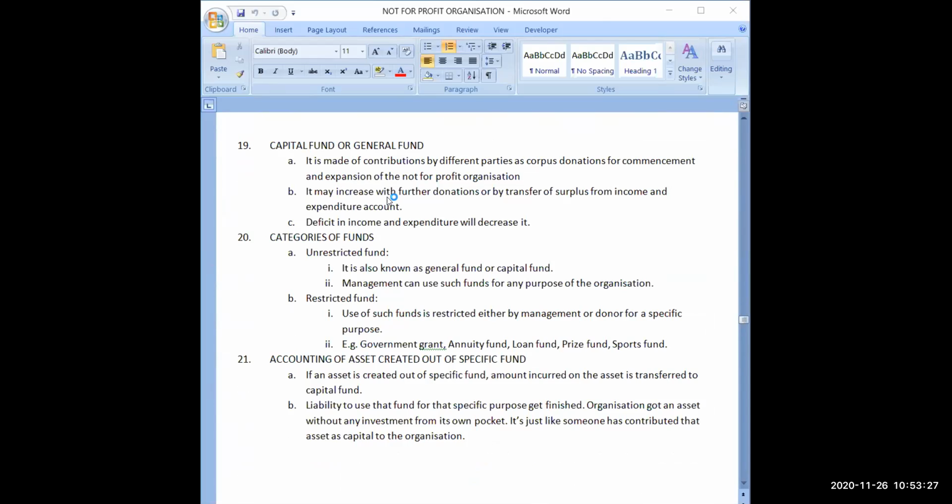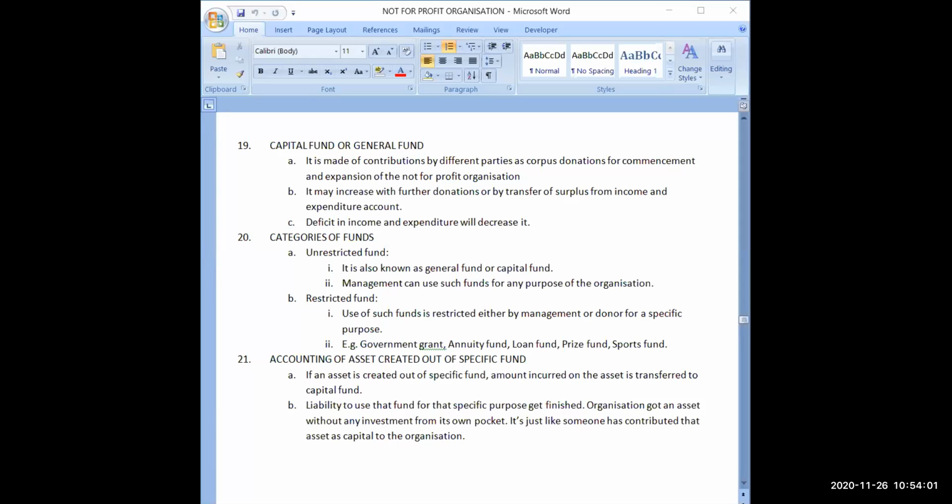Now what is capital fund? See, whenever you start any business activity for profit motive, even then you have to contribute some capital for its functioning. And if you are starting a not for profit organization that is not having any profit earning motive, even then you need some fund, you need some capital for your functioning. Without that, you cannot function. So, in that scenario, from where you will get your capital?